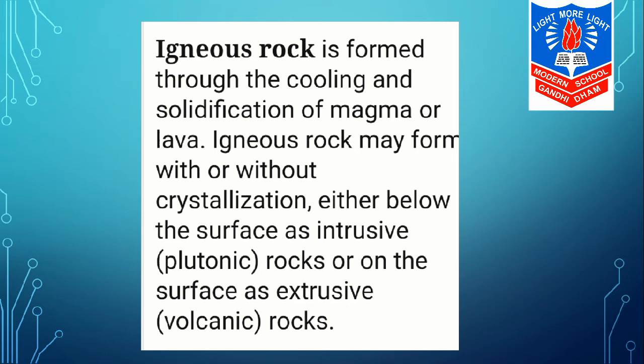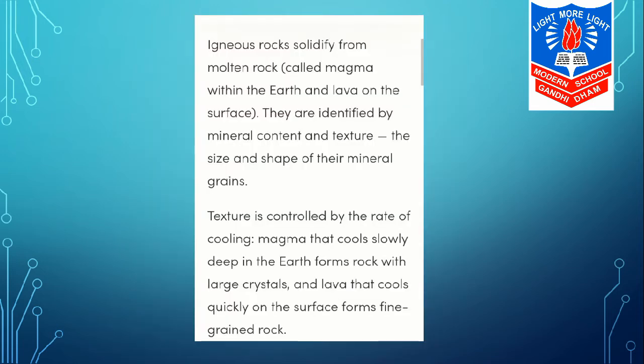The interior of the earth remains very hot, so the matter there is in a semi-liquid state, which is called magma. When this magma cools down, rocks are formed. Now rocks are formed due to the effect of heat, hence these rocks are called igneous rocks.